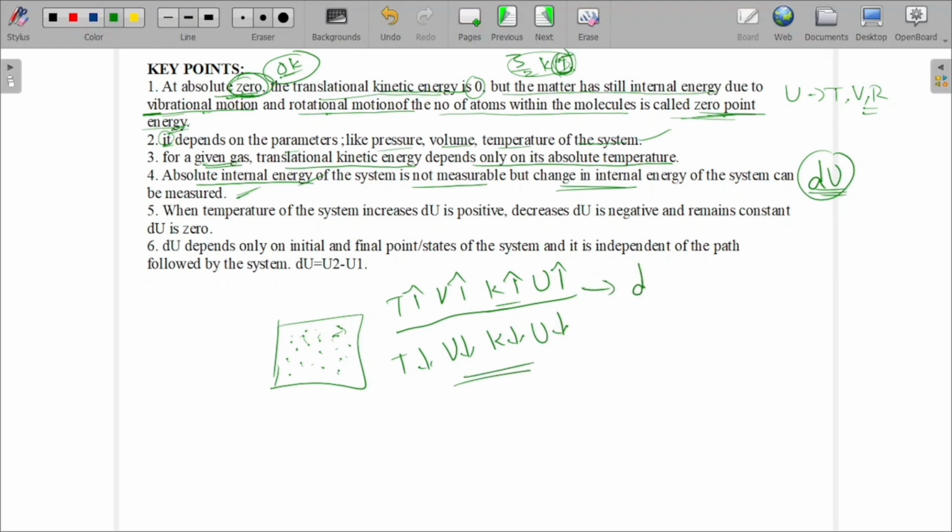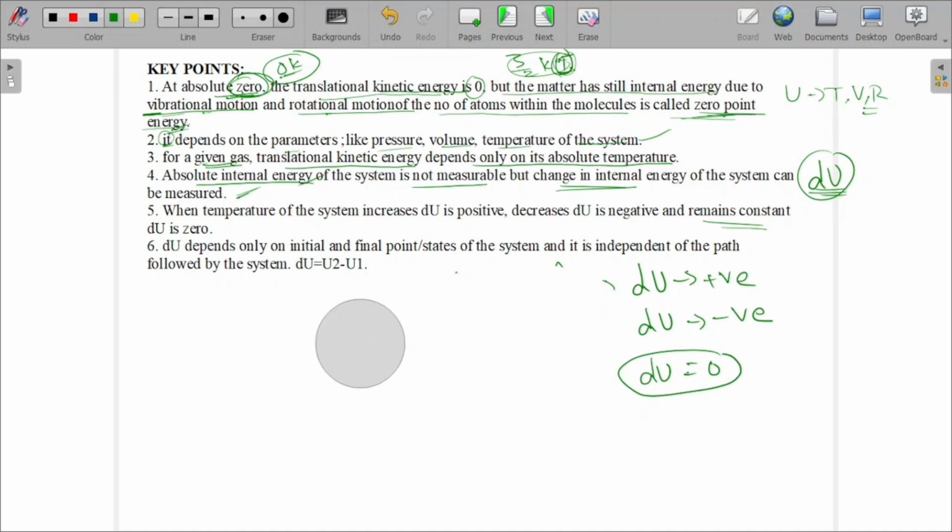When it is increasing, the change in internal energy is positive. When it decreases, the change in internal energy is negative. And when the temperature remains constant, let's consider it as 0, then the change in energy is 0. Got it? Right. So now let's see.